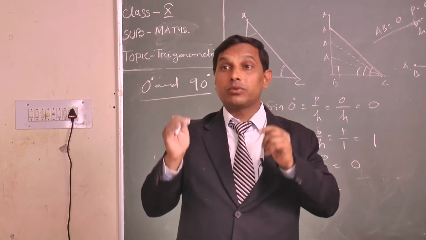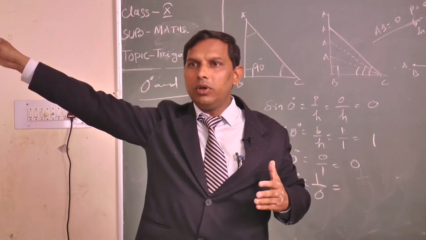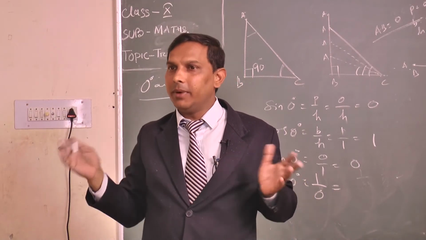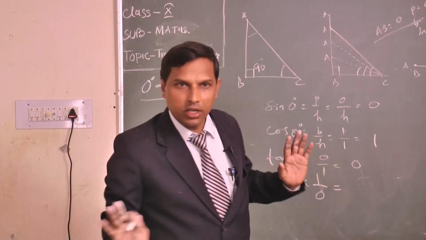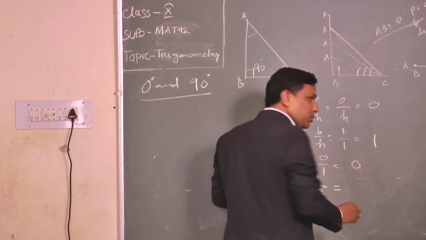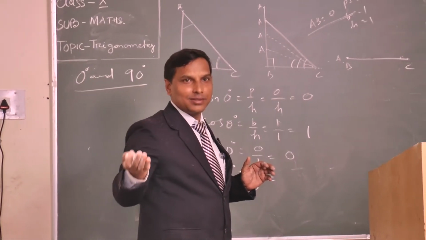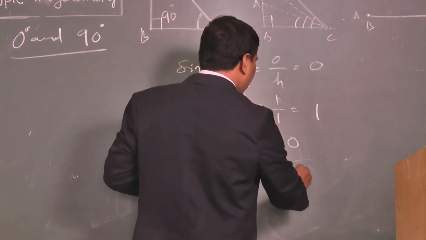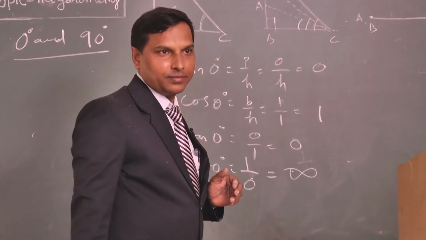Sometimes students say 0 by 1 equal to 0, 1 by 0 equal to 0, so always 0. But actually that's not so. Anything divided by 0 is not defined. But 0 divided by anything is 0. Clear? That's why our Indian mathematician invented 0 for us. So cot 0 is equal to 1 by 0, which is not defined. The symbol of not defined is like that.